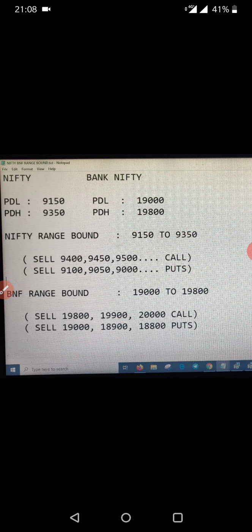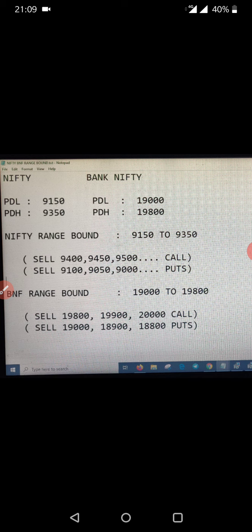So in this case we can sell the Nifty 9400, 9450, 9500 calls. At the same time we can sell the 9100, 9150, 9000 puts. Bank Nifty's range bound is 19000 to 19800, and I sold around the 19900, 20000 calls and the 18900, 18800 puts.